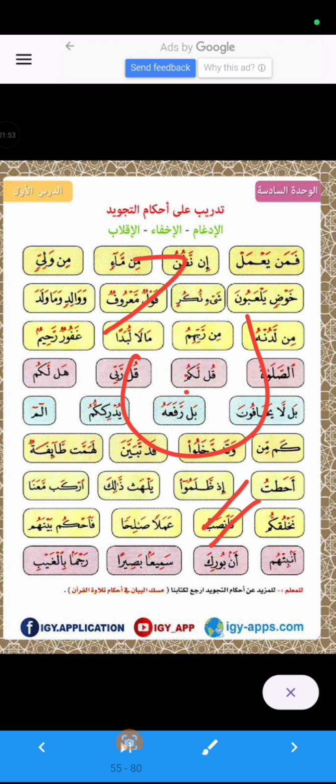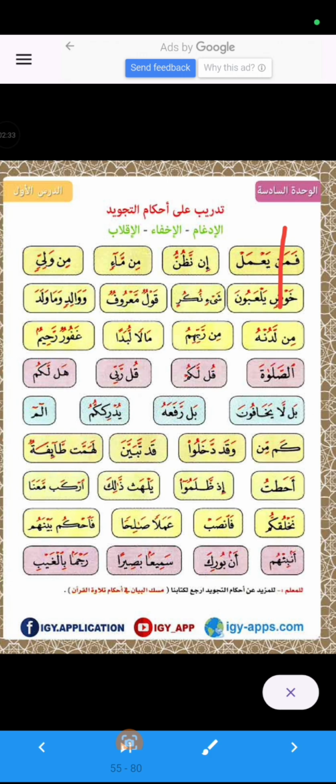For example, here this is noon sakin. Noon sakin has come before ya. Noon sakin is followed by ya. This is an idgham letter. So we will merge noon sakin into ya, and the sound of noon sakin will not be clearly pronounced. We will recite فَمَن يَعْمَلْ like this. And also here in أَظُنُّ, noon sakin is followed by noon. So here will also be idgham.